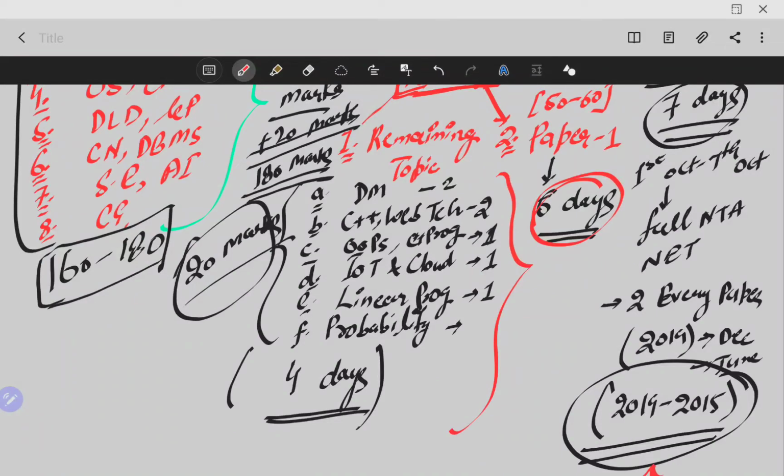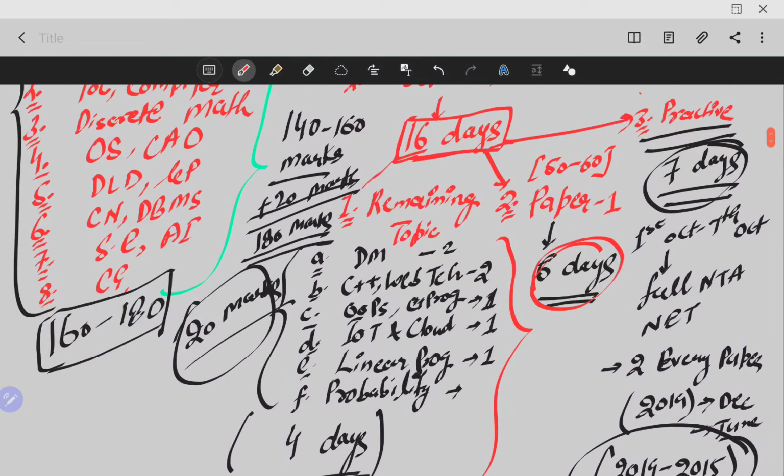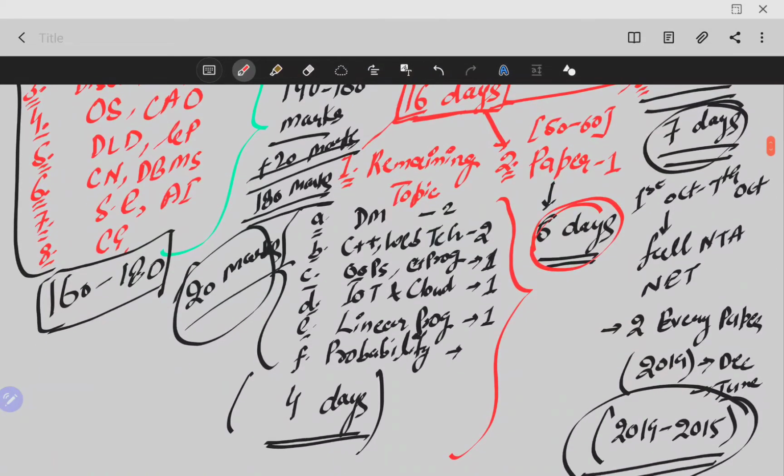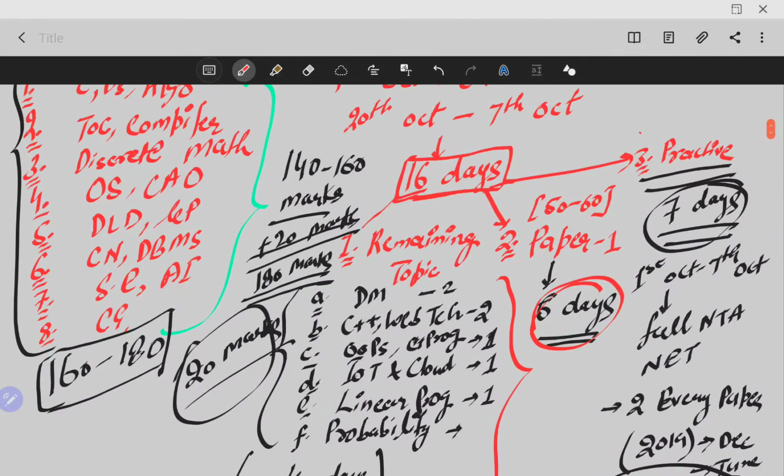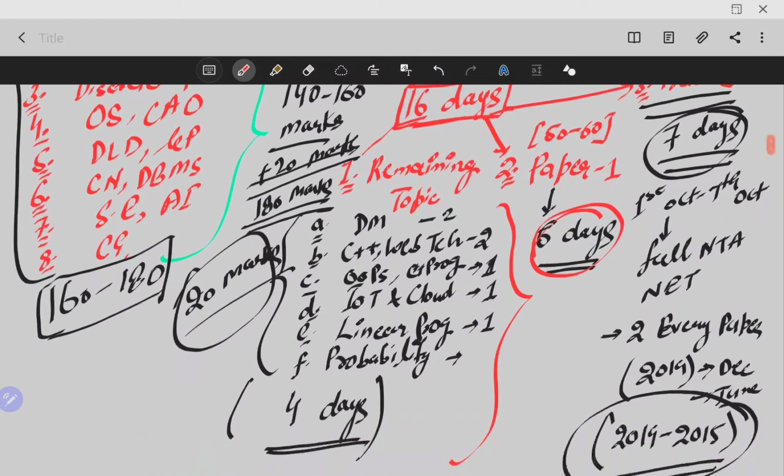So in these 6 days you should complete all those topics which are left in paper 1, which you have not completed till now. And in the last 7 days you should give all these 7 days to the practice only. You should not do anything else. In these last 7 days you should solve only the questions.